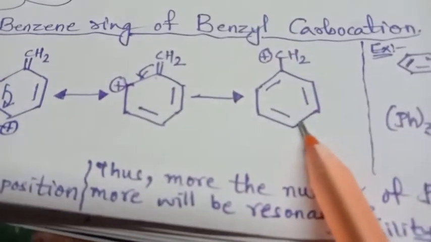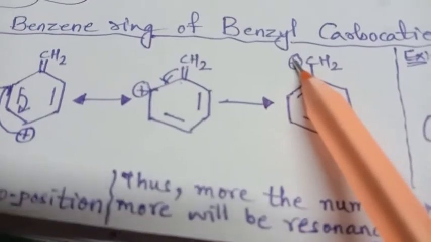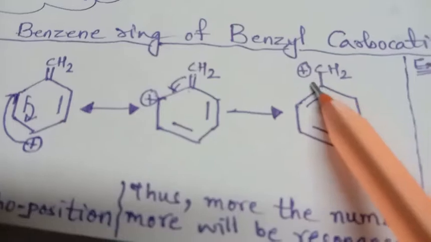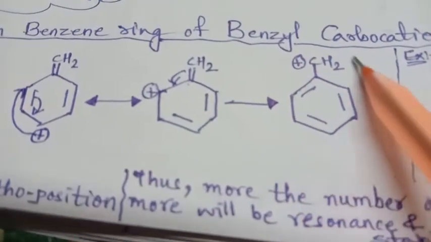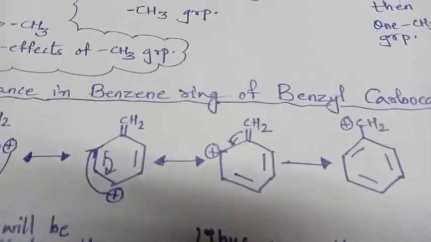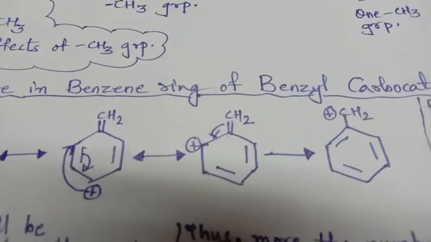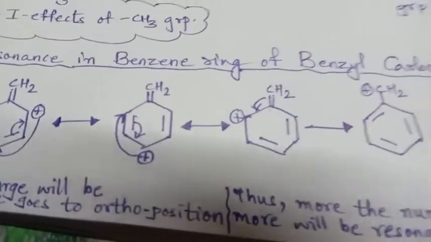So this is the position. This positive charge, that is the carbocation, will try to reach the carbon. This double bond will come back, and we can see that the compound remains as it is. So in resonance, the compound will not change, but the change is in the shifting of the bonds, right?